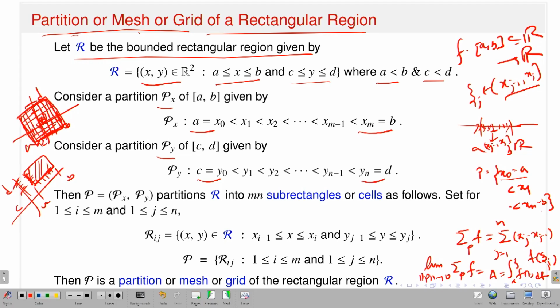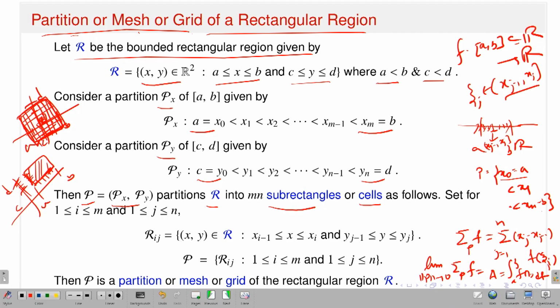Now you just combine. That's exactly what I have written. So P is nothing but (Px, Py). Px stands for the partition of the interval [a, b] in the x-axis, Py stands for the partition of the interval [c, d] in the y-axis. Together this forms a partition of R. If on the x-axis I have m subintervals and on the y-axis I have n subintervals, then combined it will have m times n subrectangles or cells, as follows.